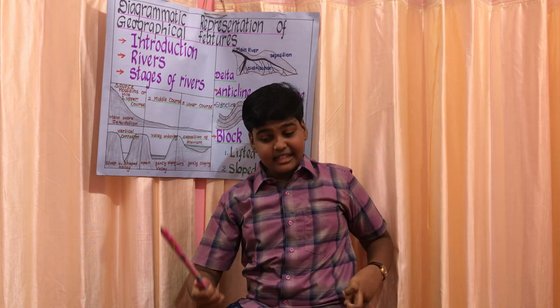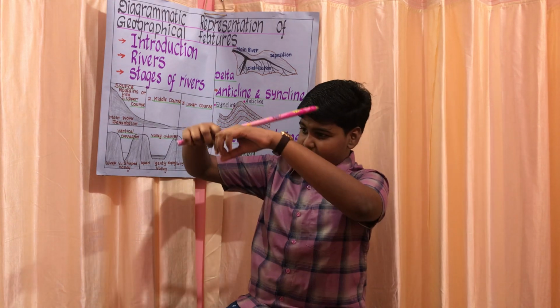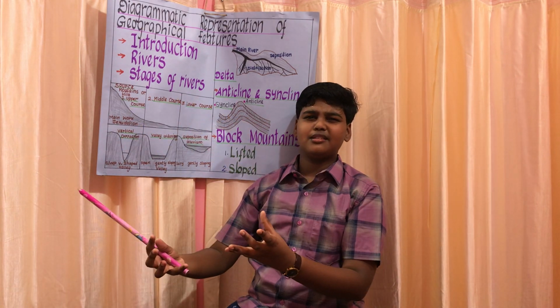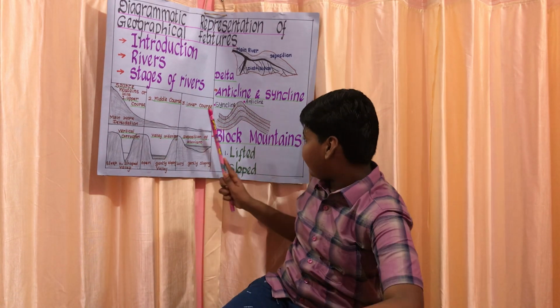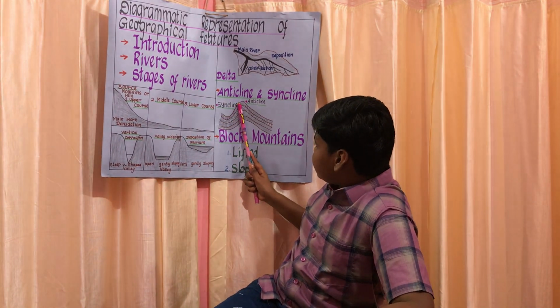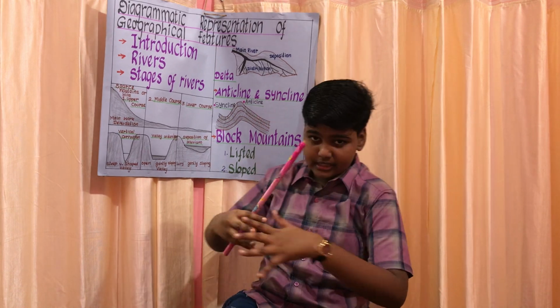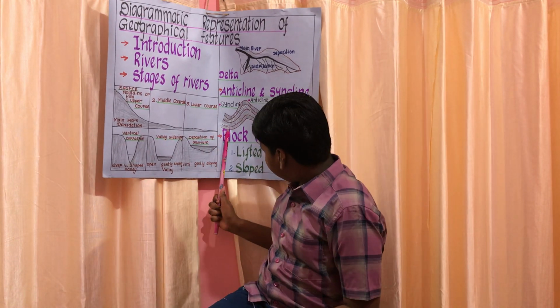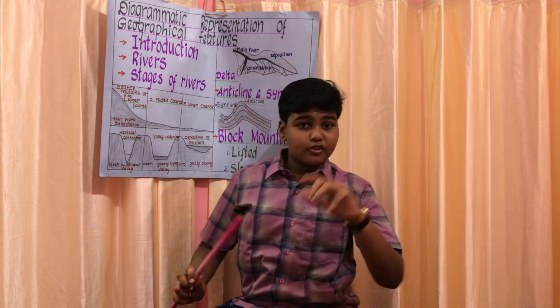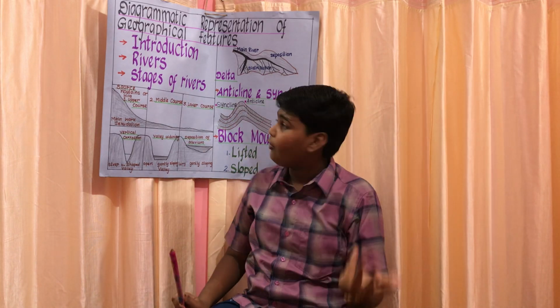Folds can also be classified through the layers of which the surface of the earth is built. Now what do you mean? I think you can understand. It's nothing but that if the upper parts of the earth are bent and if the lower parts of the earth are bent, through this we can also classify the folds.